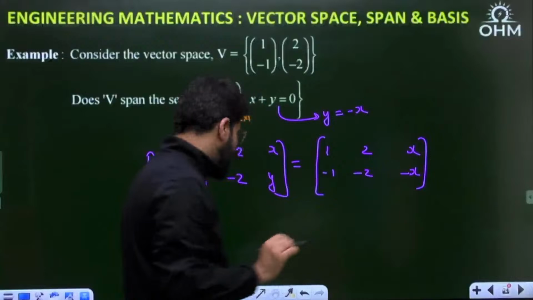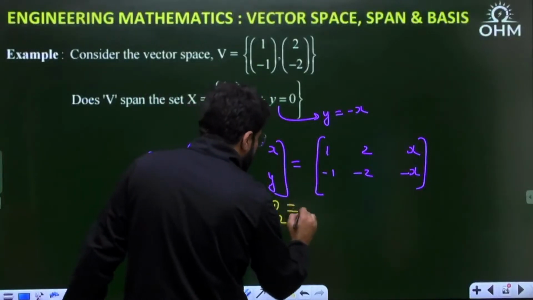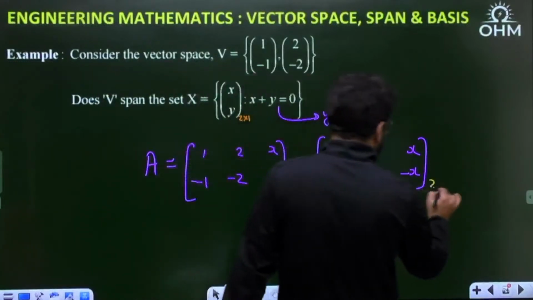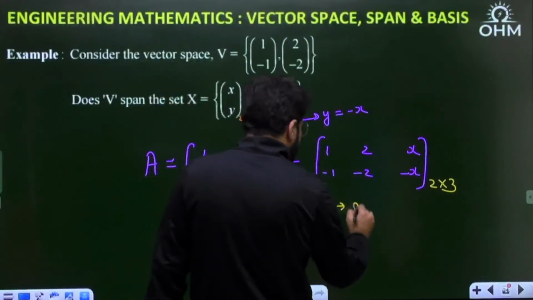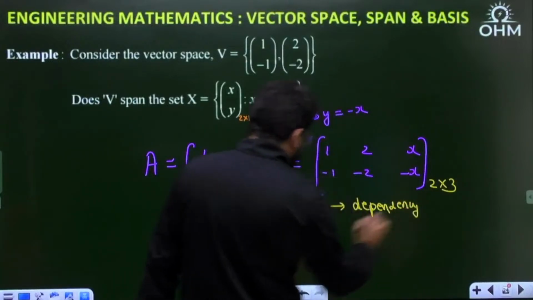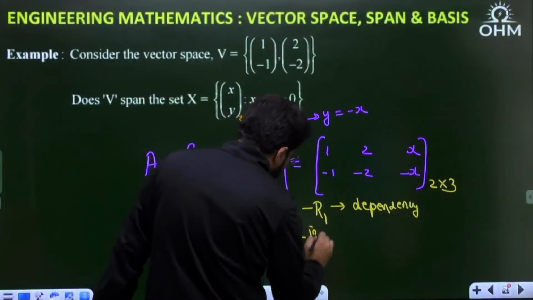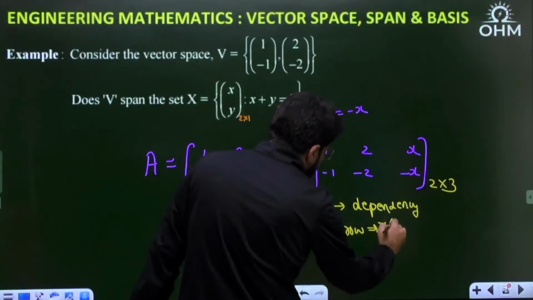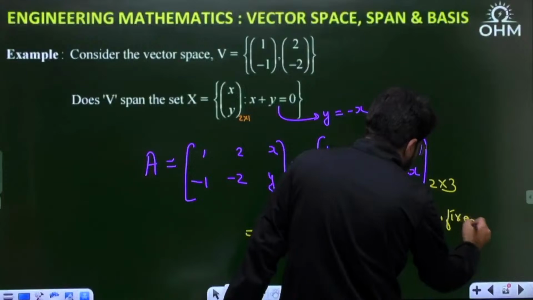Now that very clearly means that the second row is nothing but the negative of R1. There are only 2 rows because it's a 2 cross 3 matrix. But the second row is dependent on the first row. So how many independent rows? Only one independent row. So the rank of the matrix will be 1, which is fixed. No if, no but.